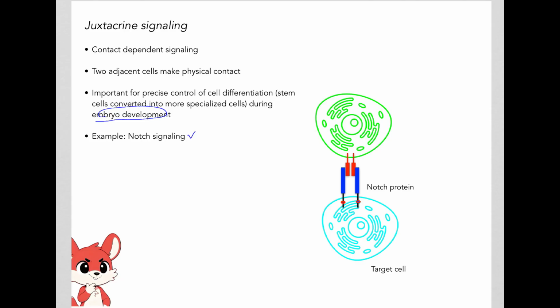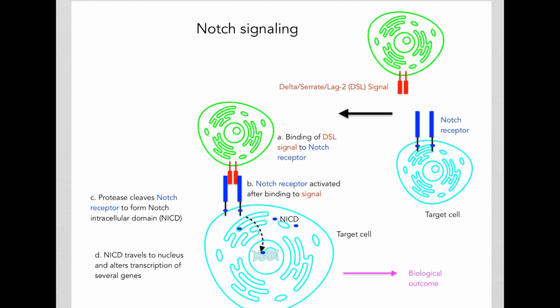We'll look at Notch signaling. So in Notch signaling, here we have one cell that has the signal, and this is called the DSL, or the Delta Serrate Lag2 signal. This cell has the signal, and the other cell, the target cell, will have the receptor.